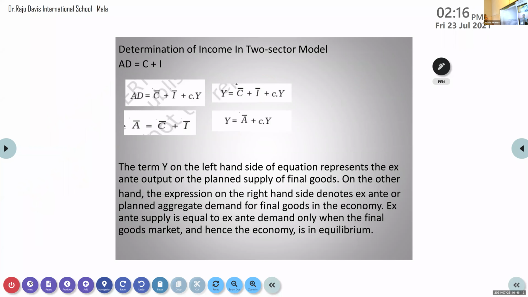Okay, next one. How are we going to determine the income equilibrium in the two-sector model? So what is the formula for AD? Aparna, what is the formula for AD? Yes, ma'am. What is the formula for AD? AD is what now? Aggregate demand. Okay. What is the formula?